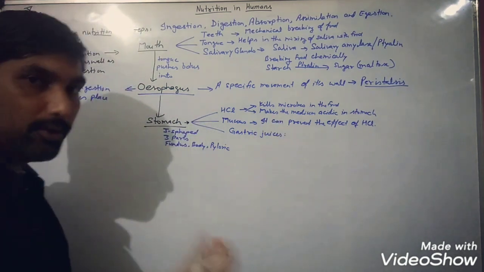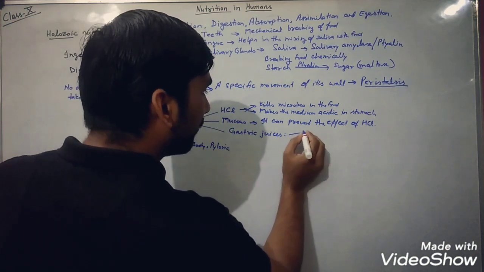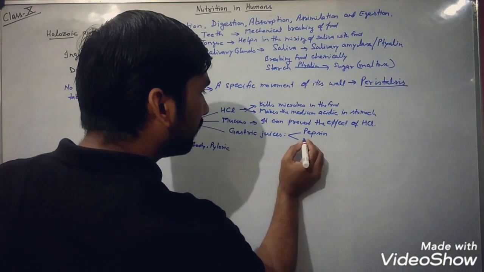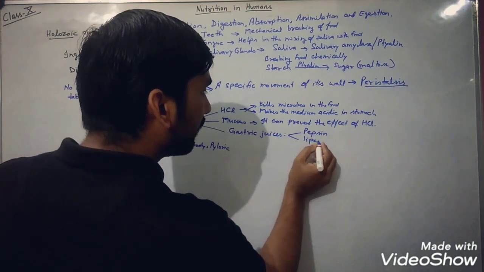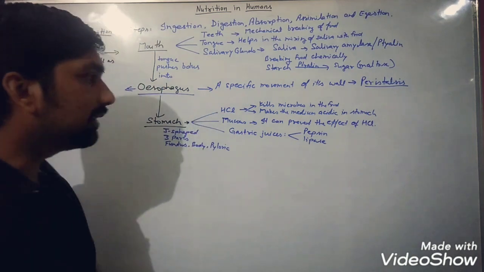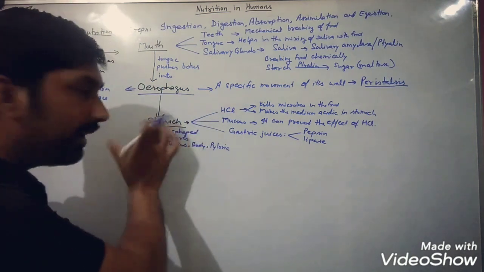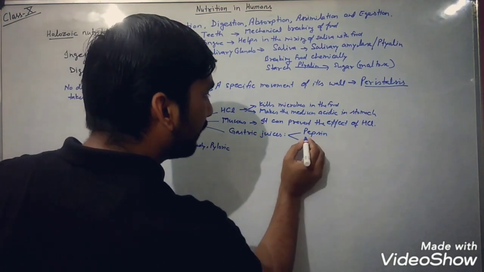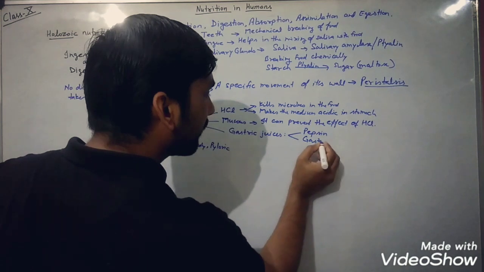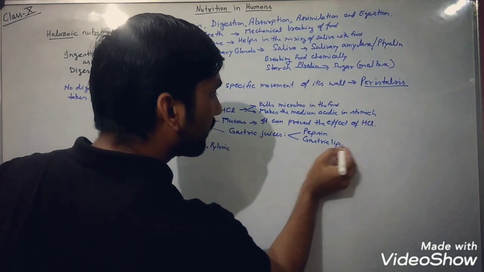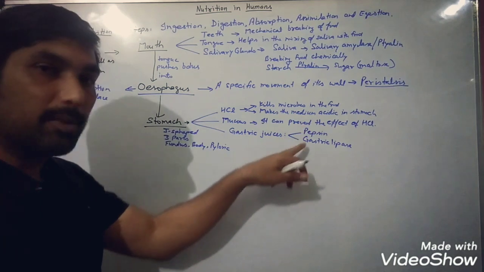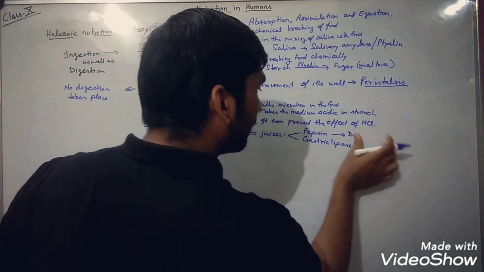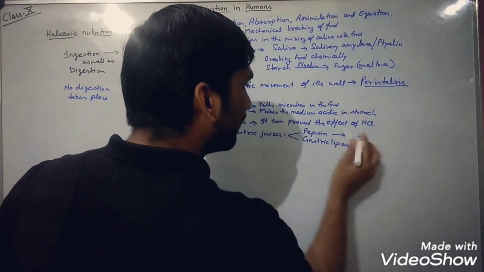So mainly two gastric juices are released here. The first one is what? Pepsin. And the second one is what? Lipase. Since it is released in the stomach, this lipase is called gastric lipase. This pepsin is going to digest, means break down, protein. Digestion means what?